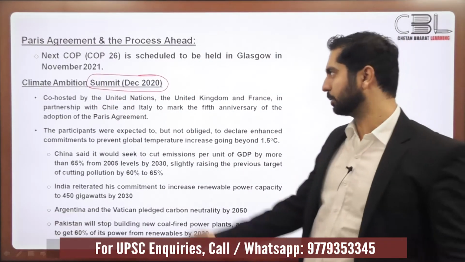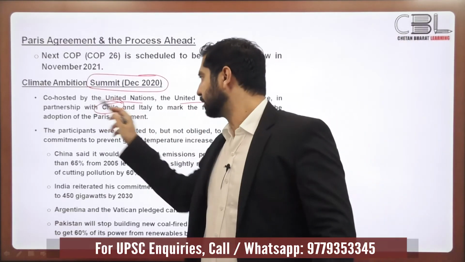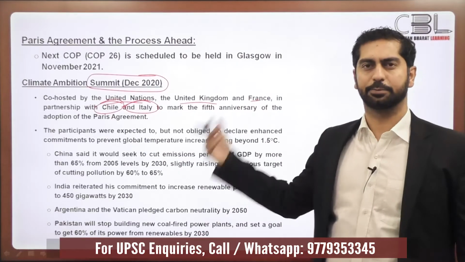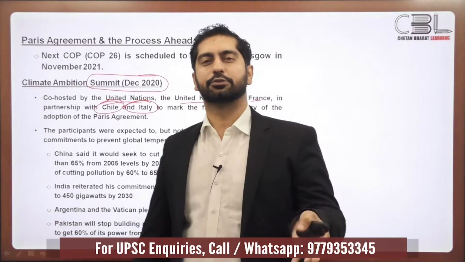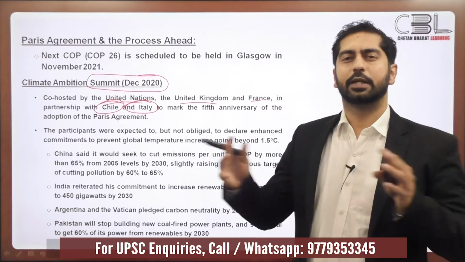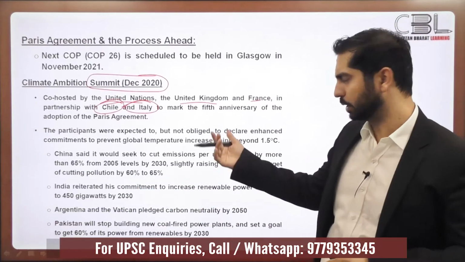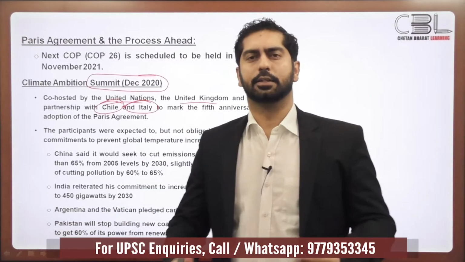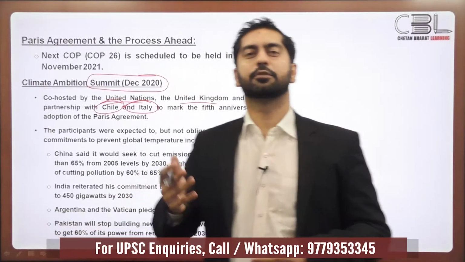It was co-hosted by the United Nations, UK, France, in partnership with Chile and Italy, the host countries, you should remember. Actually, no physical summit took place. It was a virtual summit where leaders from around 78 countries participated, and it was expected that they would commit more resources for the purpose of climate change.